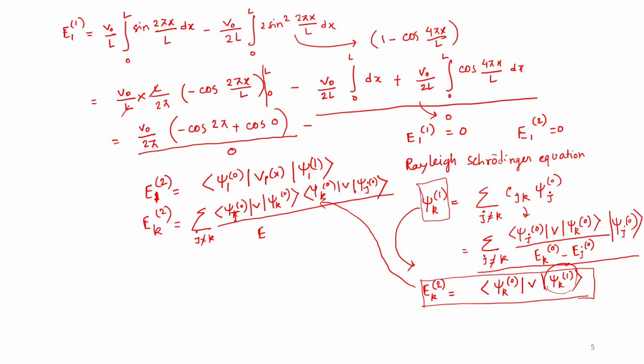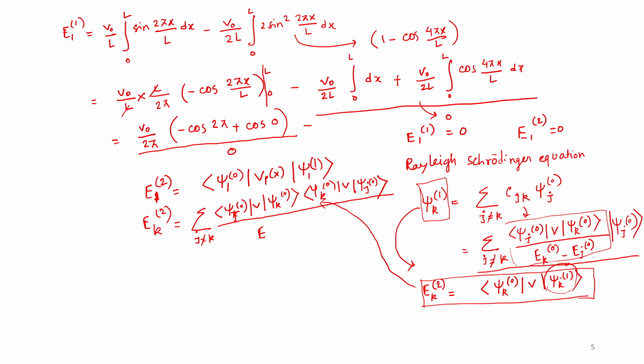Using the Rayleigh-Schrodinger equation in the lectures, you can see that we have found psi k 1. We found that CJK matrix element and put that into this summation, and this whole thing is the correction to the first order wave function.